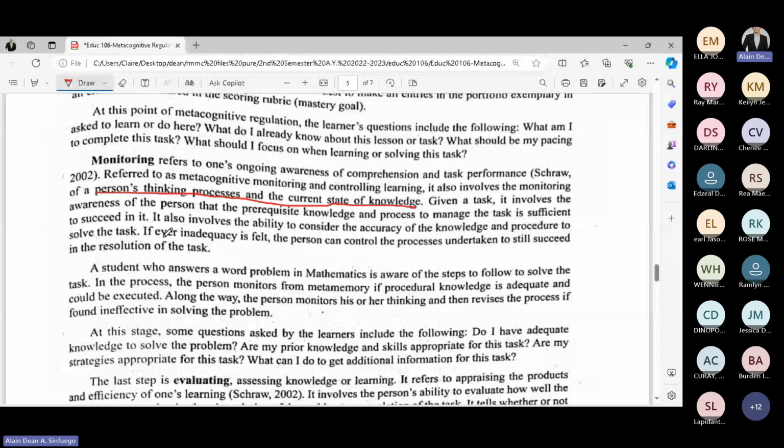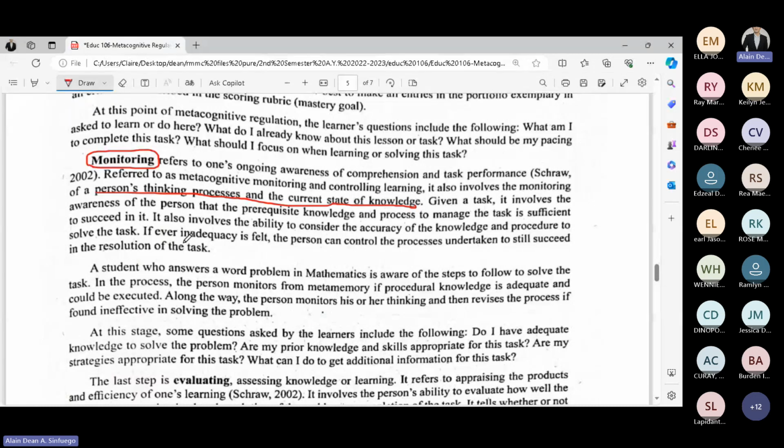Given a task, it involves the awareness of the person that the prerequisite knowledge and process to manage the task is sufficient to succeed in it. It also involves the ability to consider the accuracy of the knowledge and procedure to solve the task. If ever, please take note, this is very important for monitoring.